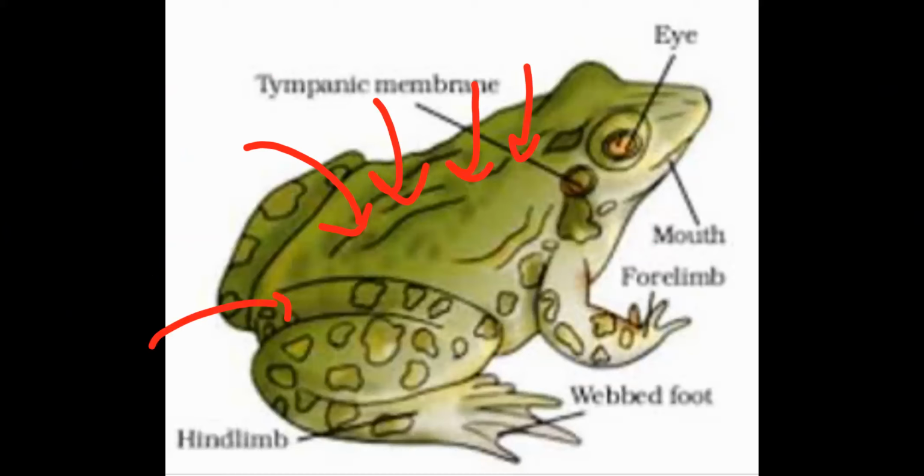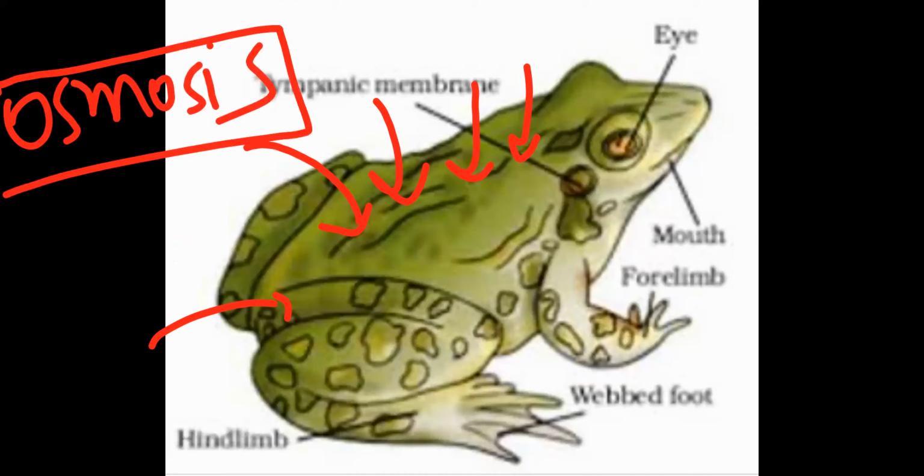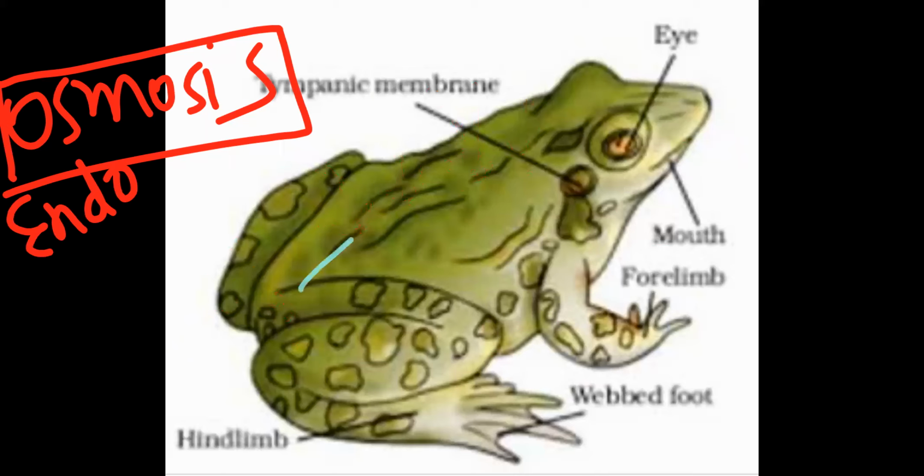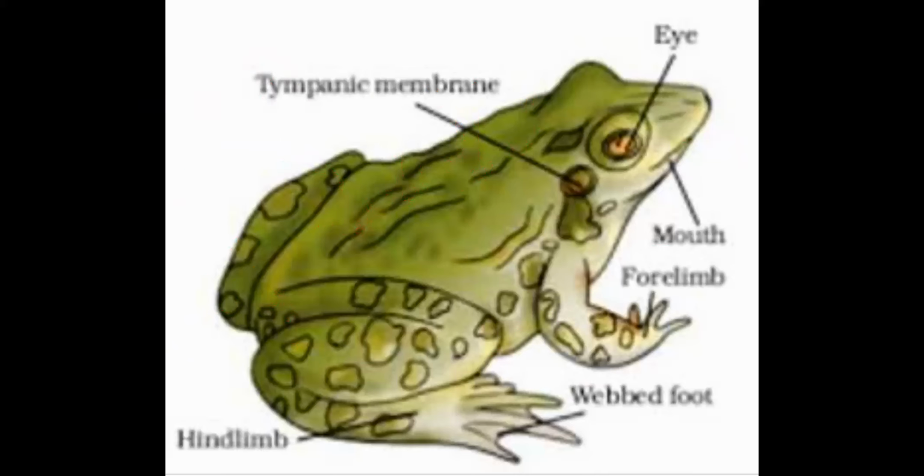On the basis of the osmosis phenomenon, particularly endosmosis, water from the surrounding enters into the body from all sides through the skin, so no need to drink water. That's why frog never drinks water but absorbs it through the skin.